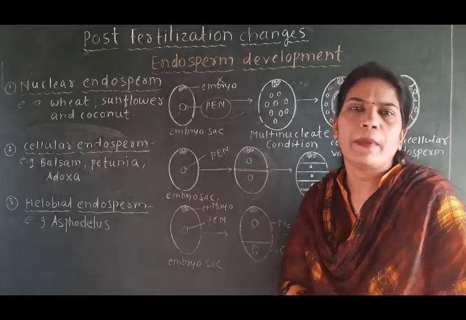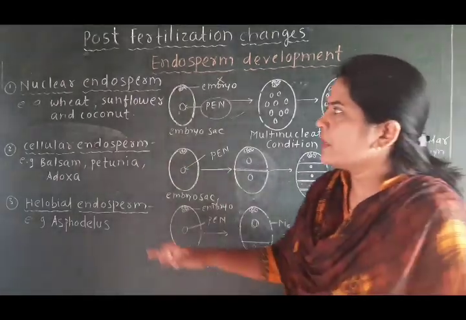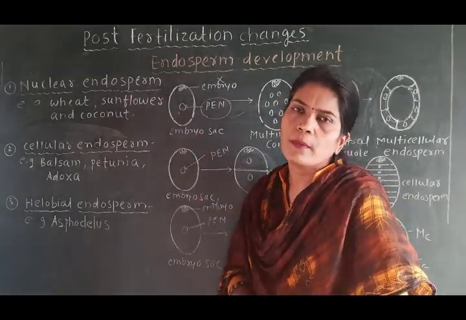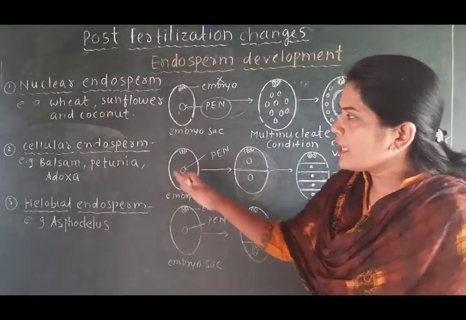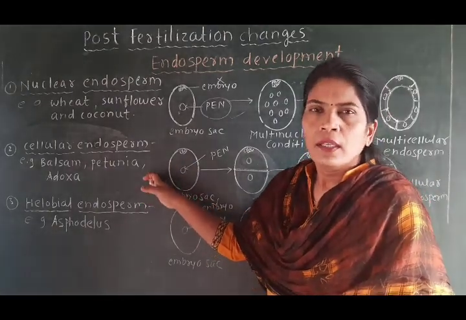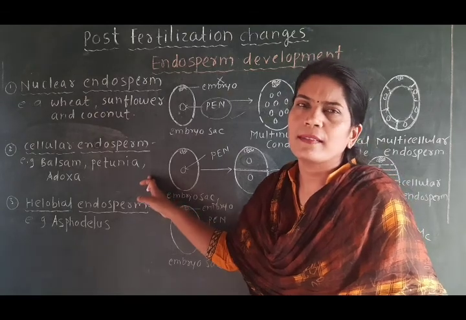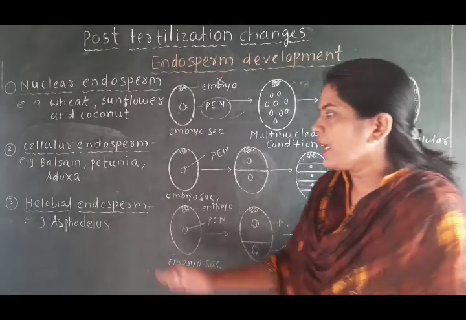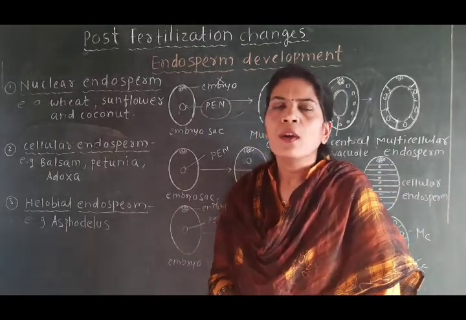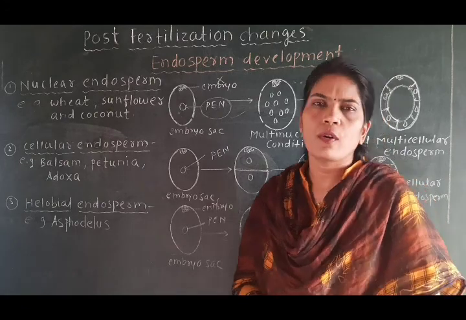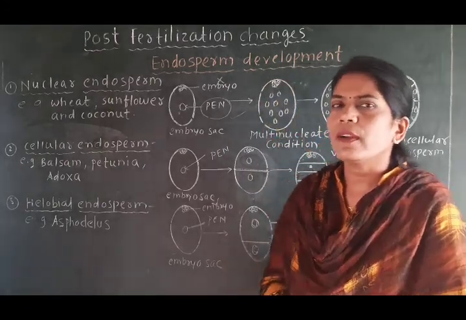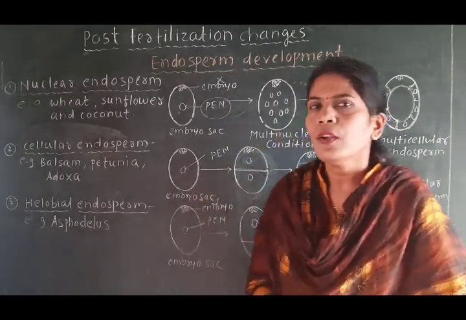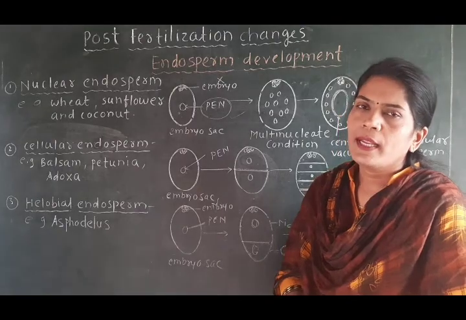That means in most of the plants, in angiosperm plants, we will see this nuclear type of the endosperm. This cellular endosperm is uncommon. That means in a few plants we can see the cellular type of endosperm development. But this halobial endosperm we can see only in the halobial order of some monocots. In the monocots there is one order which is called the halobial order, and in this order we will see this halobial type of endosperm.